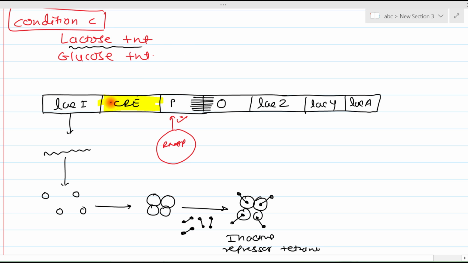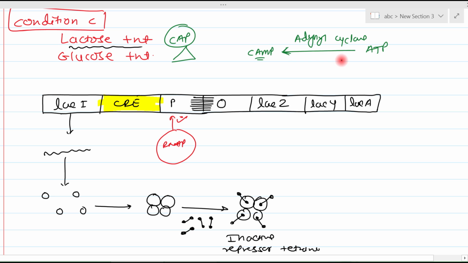We know that CAP protein is always in enough quantity, so there is no problem of supply. But what about cyclic AMP? Cyclic AMP needs to be synthesized from ATP, and the enzyme required is adenyl cyclase. Without this enzyme, cyclic AMP cannot be synthesized.